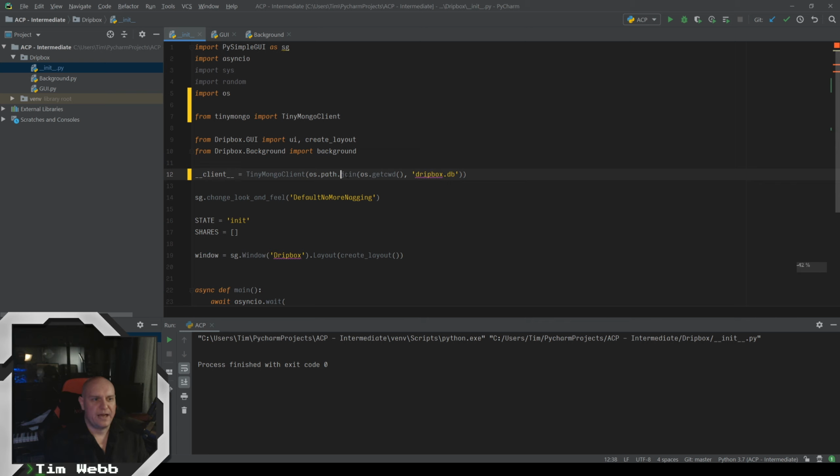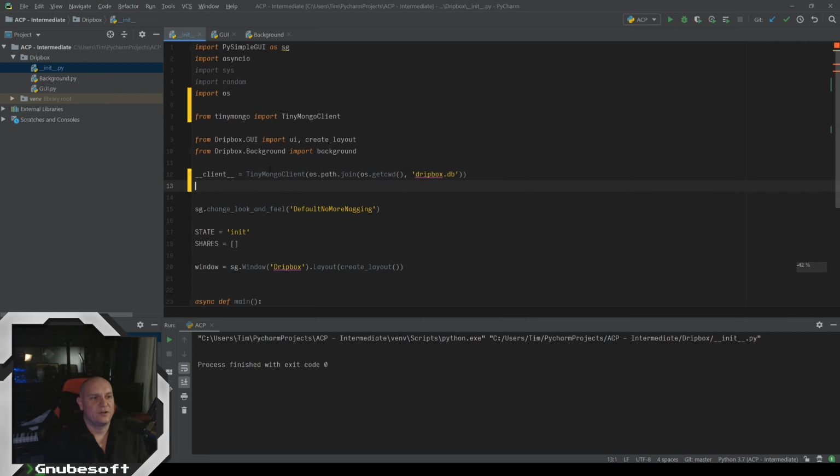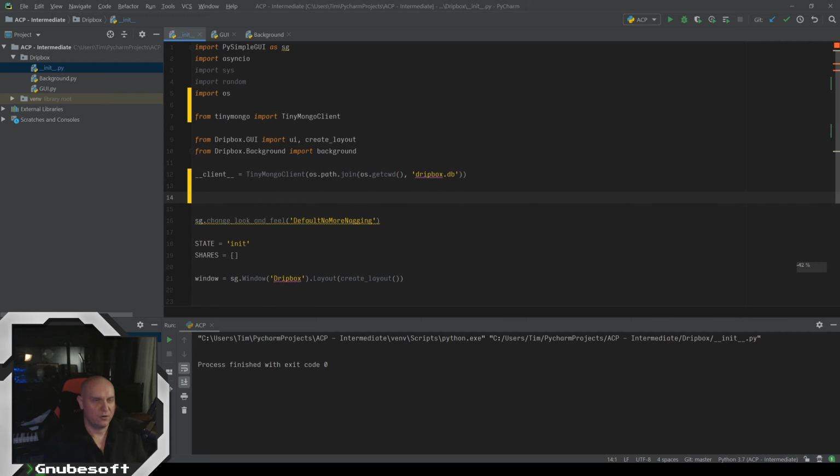And the reason I'm using this path join and the get current working directory is I want this to be cross-platform. So on Windows, you got backslashes, and on macOS and Linux, you've got forward slashes. Python's pretty good about handling that, but this makes sure that is handled for. We're just saying figure out what directory we're running from and just get a file called dripbox.db there, and that's our connection now to our Mongo server.